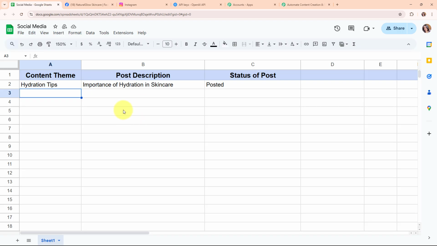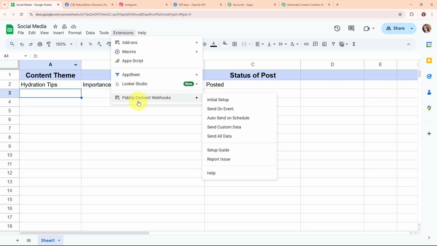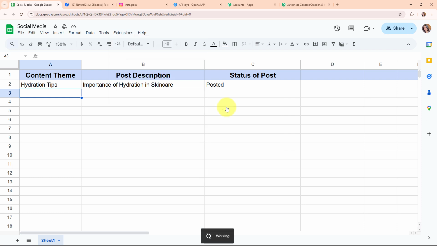So here to test this automation, I'm going to add another detail in the content theme and the post description. Before entering the details, I need to perform another very important step in order to connect my Google Sheets with Pabbly Connect completely. For that, I'm going to click on Extensions, then select Pabbly Connect Webhooks, and from here I'm going to click on Send on Event.